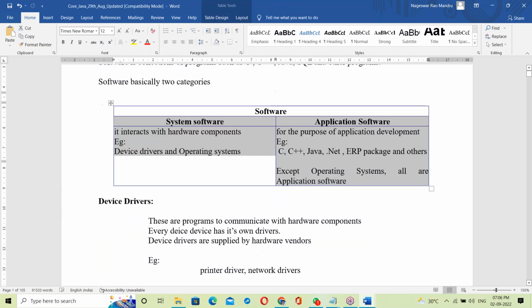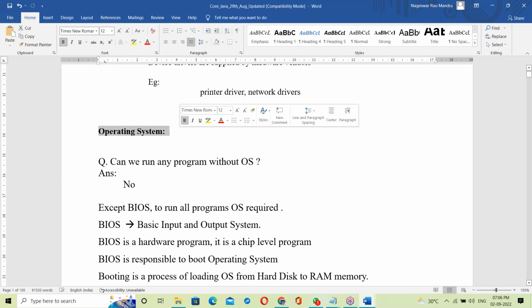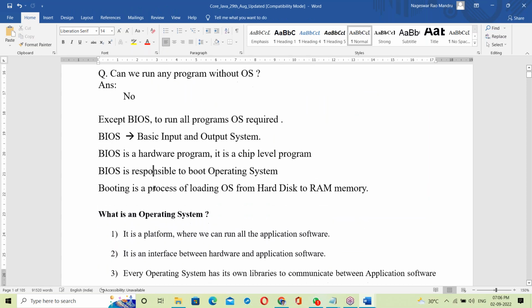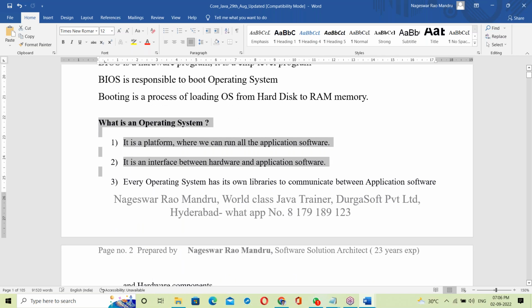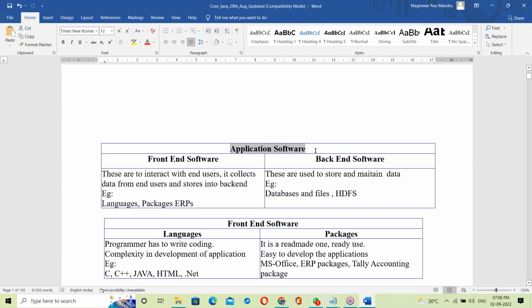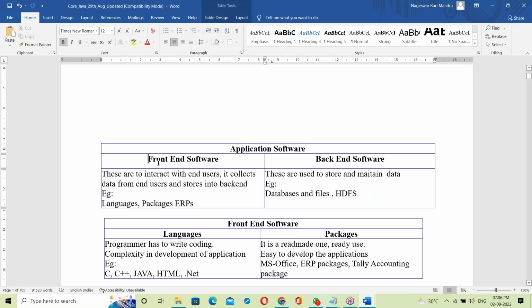Next, we discussed what bias is, starting from the basics. Then application software was discussed, including front end and back end, and the difference between front end and back end.